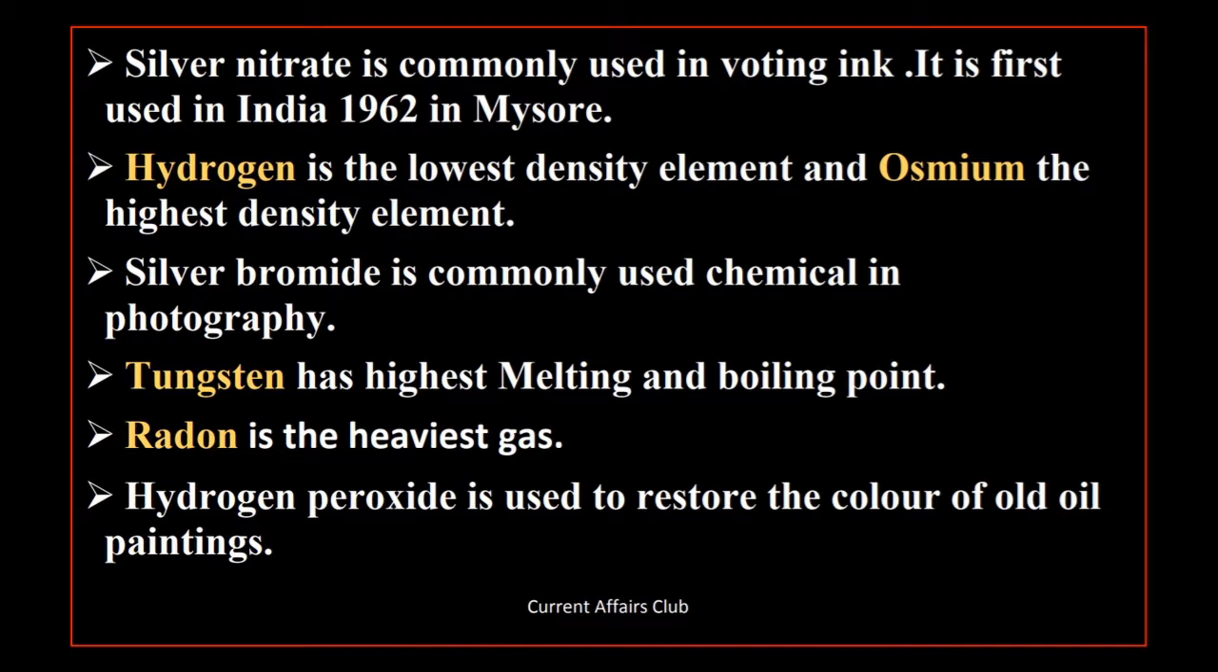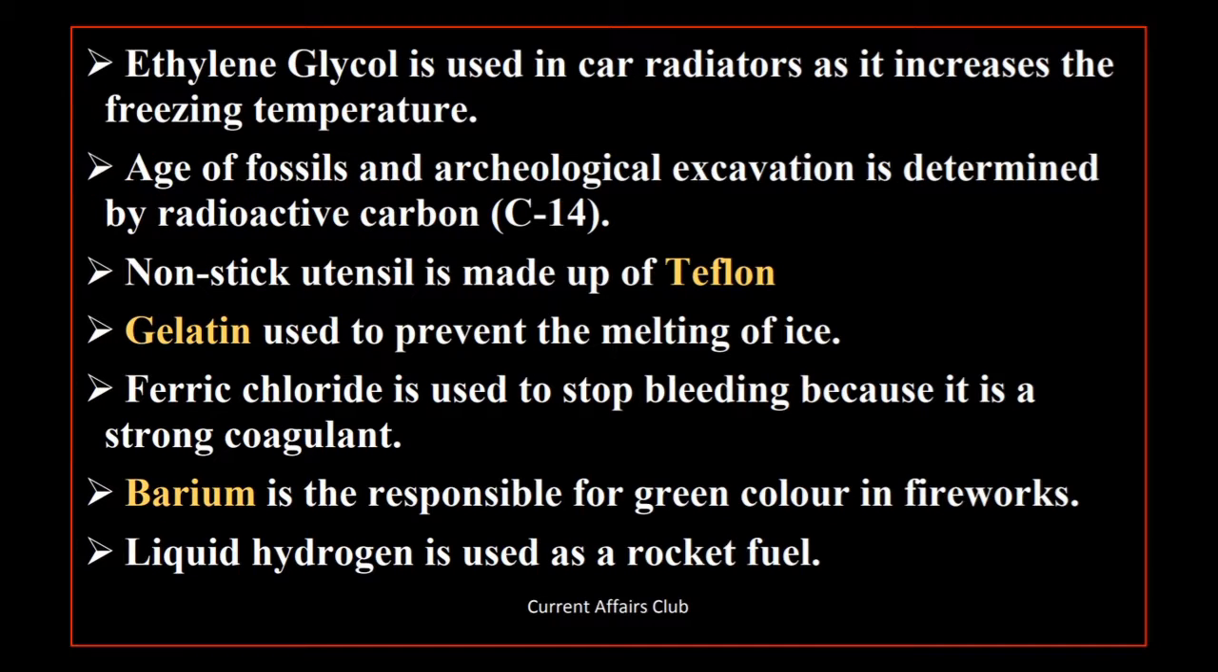Silver bromide is commonly used chemical in photography. Tungsten has highest melting and boiling point. Radon is the heaviest gas. Hydrogen peroxide is used to restore the color of old oil paintings. Ethylene glycol is used in car radiators as it lowers the freezing temperature.